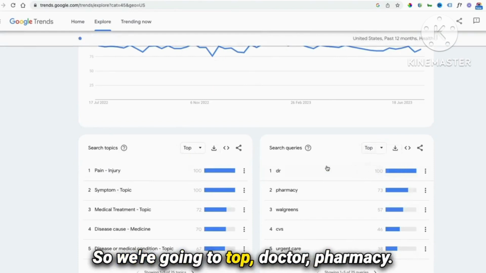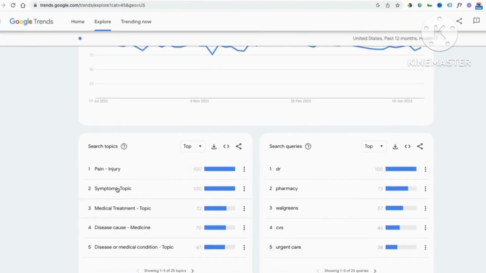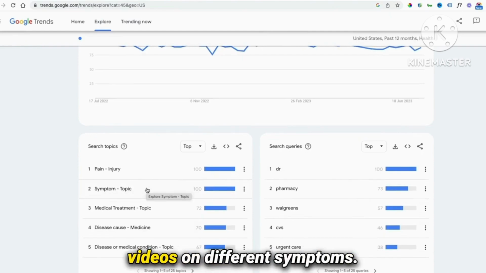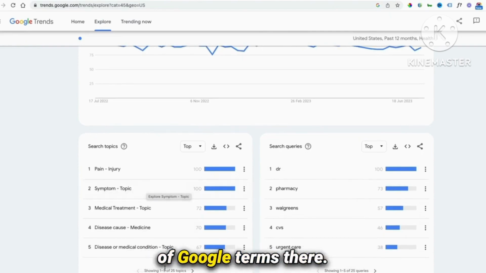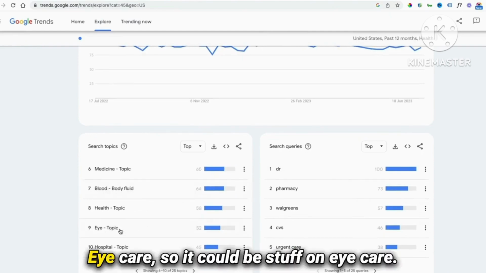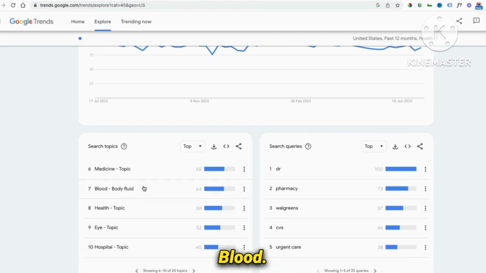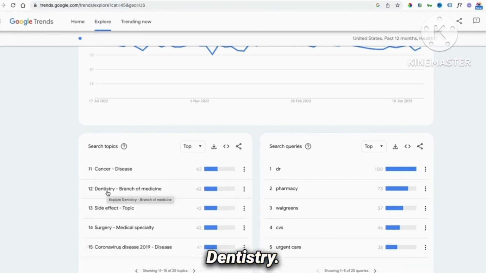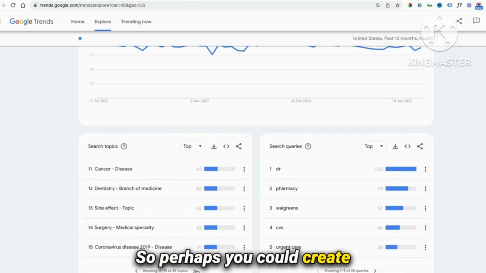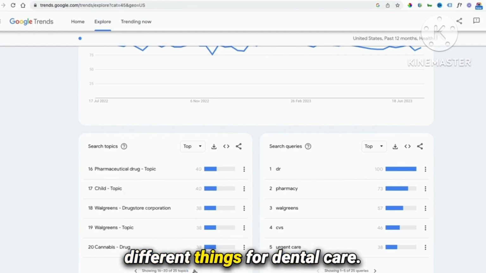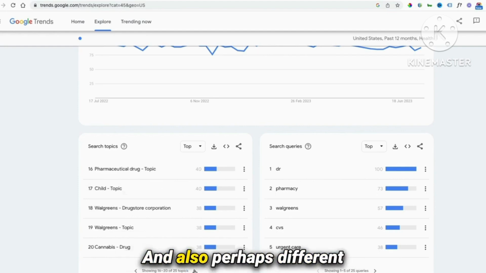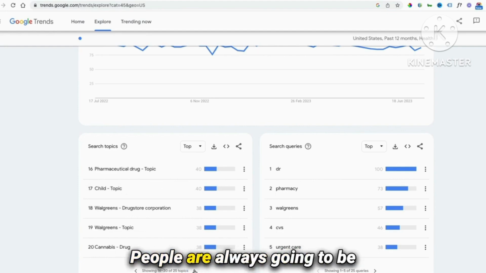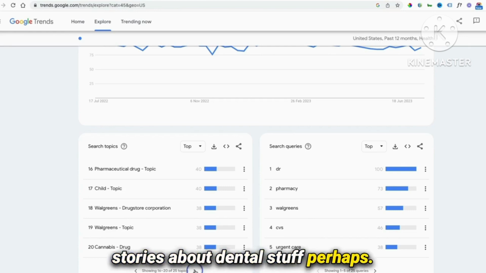So we go into top. Doctor, pharmacy, urgent care, symptoms. So you could have videos on different symptoms. Might need to be careful of Google terms there. Eye care. So it could be stuff on eye care, blood, side effects, dentistry. So perhaps you could create videos on different dentistry or different things for dental care, and also perhaps different diseases and stuff. People are always going to be searching for and interested in stories about dental stuff, perhaps.